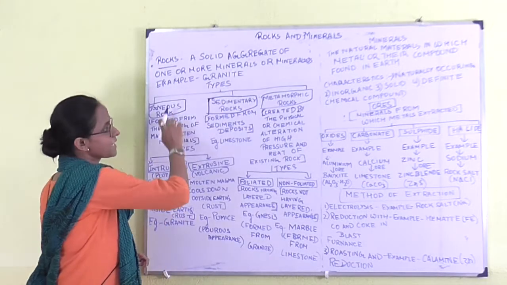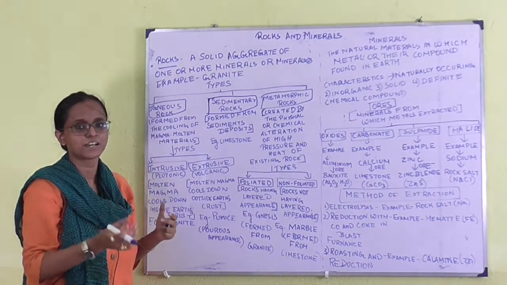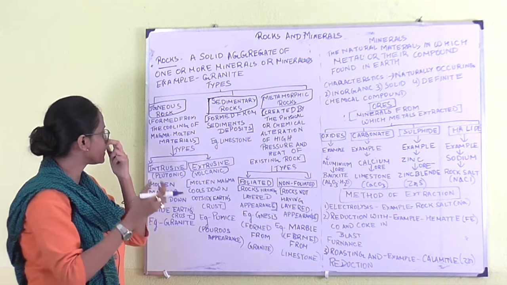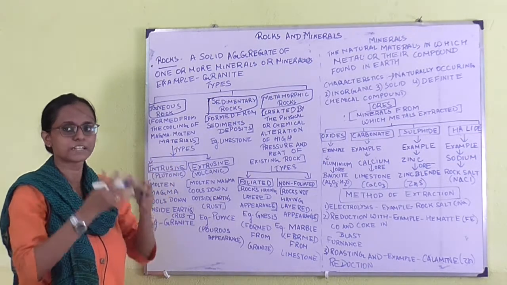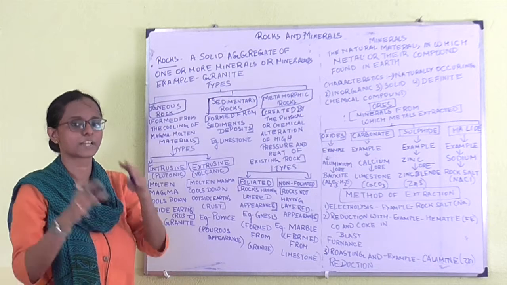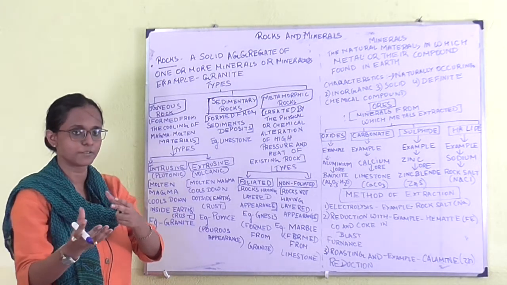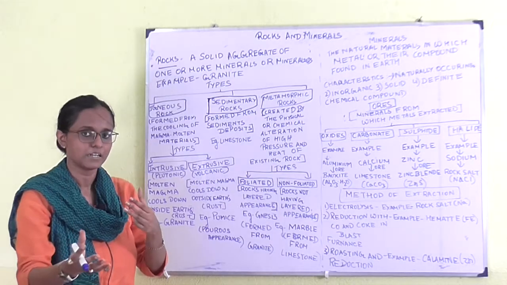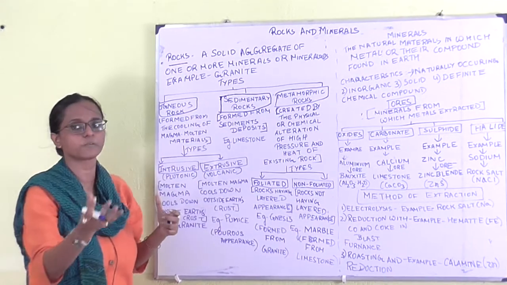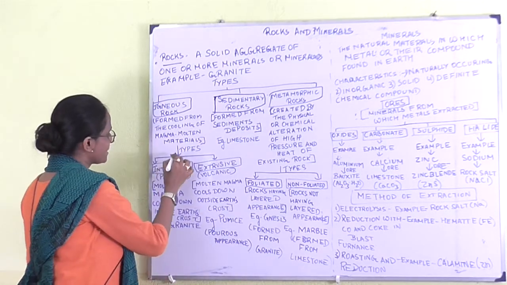Next, what are the types of rock? First, igneous rock. Now what is igneous? By the name only we can understand that it is something which happens from ignition. What is ignition? Fire ignites itself. What else gets ignited? The volcano. So the rocks which are formed from the volcano or from the molten magma are called igneous rock. What comes out of the volcano? Molten magma.